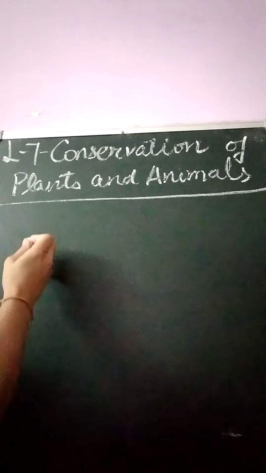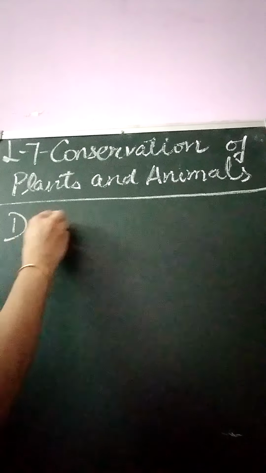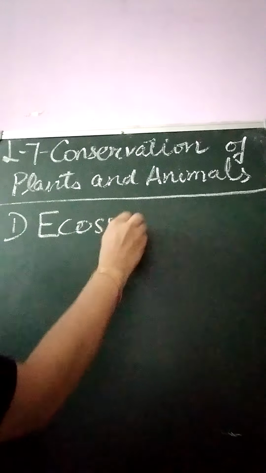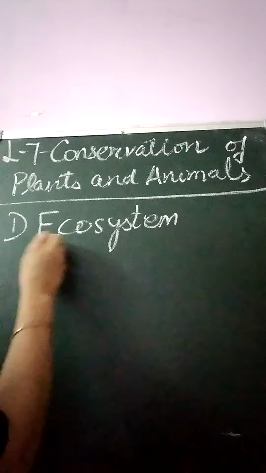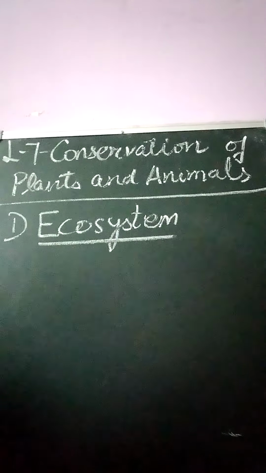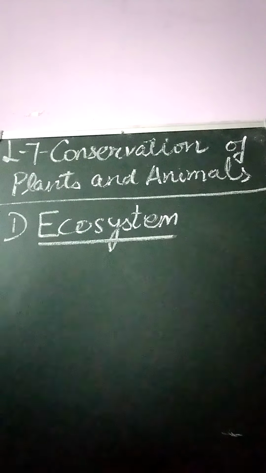Before starting the chapter, let us be introduced to a few important terms which you are going to face in this chapter again and again. First is the ecosystem. Now, what is an ecosystem? All living things require some surroundings for their living, right?